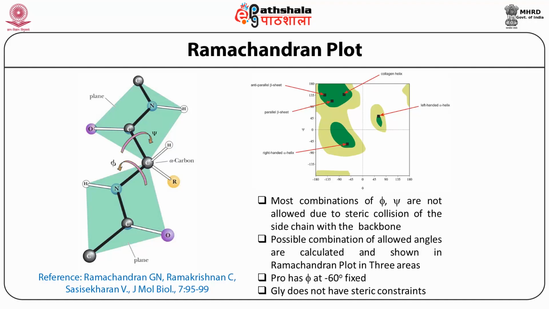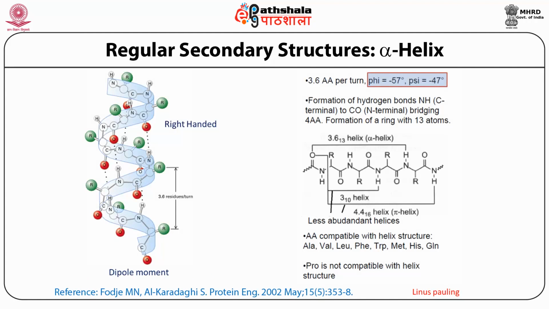And we can see there are only 3 areas where it is allowed. In the right top quadrant you can have the left-handed alpha helix, in the left bottom quadrant you can have the right-handed alpha helix, whereas in the top left quadrant you can have the beta sheet, which can be parallel or anti-parallel, or the collagen helix. We will slowly get to know about these different secondary structures. One important thing to note is that glycine doesn't have any steric constraint, and proline has its phi fixed at about 60 degrees.